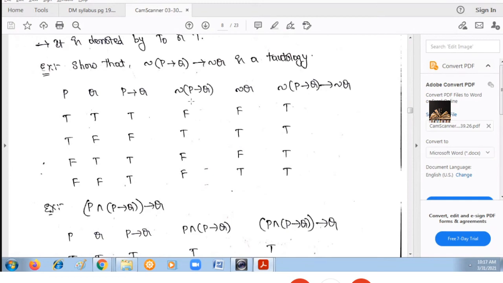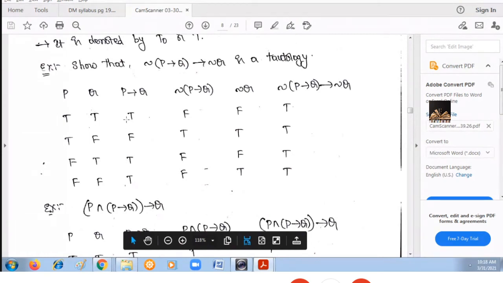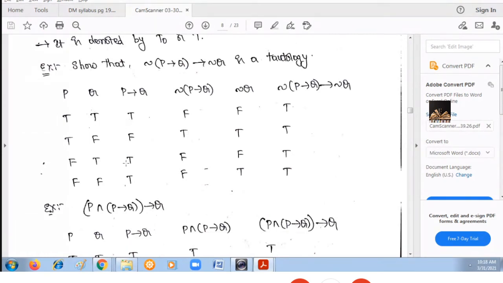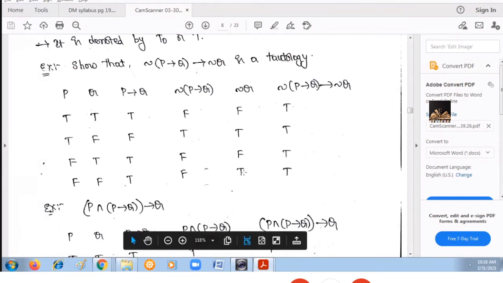Now, negation of P implies Q. This is simple. Just apply negation. That means true becomes false, false becomes true. So apply a negation on the third column. Negation of T is F, negation of F is T. For T it is F, for T also it is F. Next, negation Q. Apply a negation on the second column. T will become F, F becomes T, T becomes F, F becomes T.